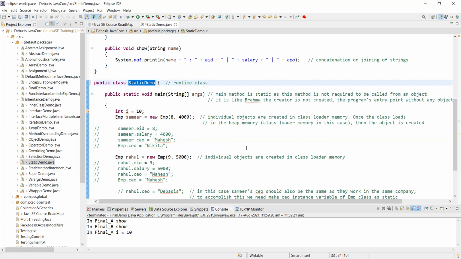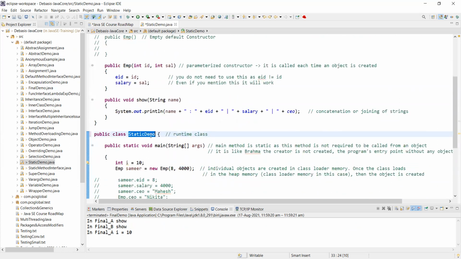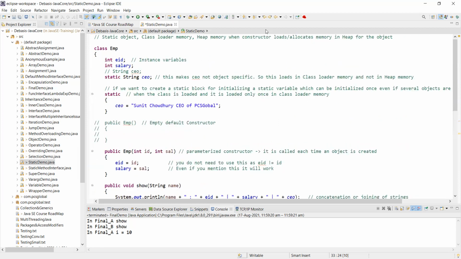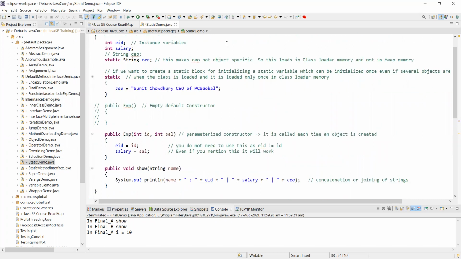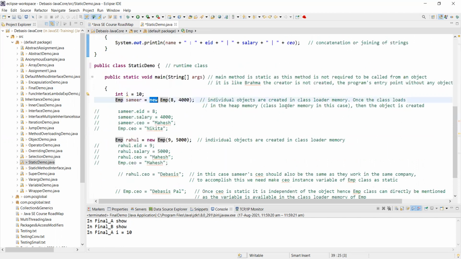You can say a container. This container class will contain the other classes. But again, this container class is also a class. It needs to be loaded, and then from the class loader into the heap memory. So whenever a class is instantiated with a new, an object called Samir is created.